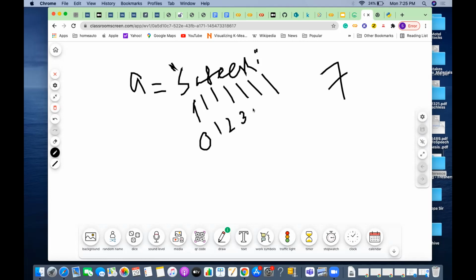So the position of another is 4. Then the position of 5, S is 5. Position of H is 6. So if you wanted to access this one, how should you be accessing? A into 1. So this is called string slicing.